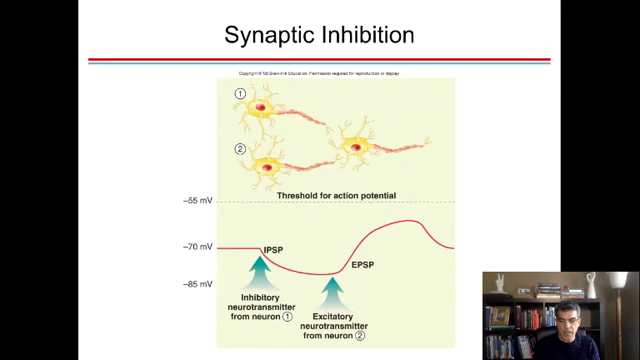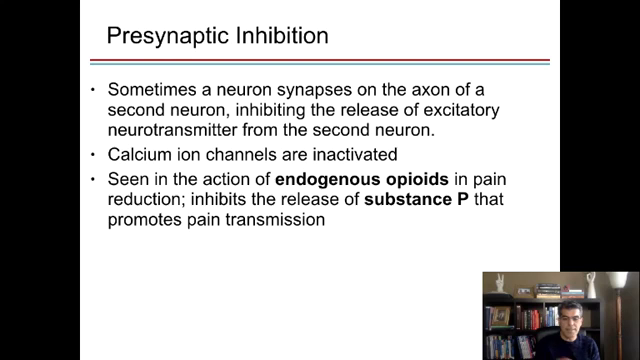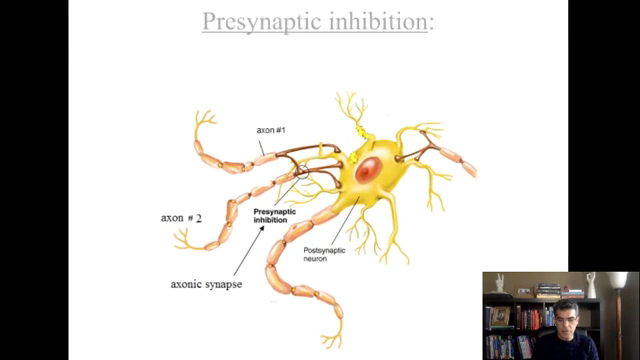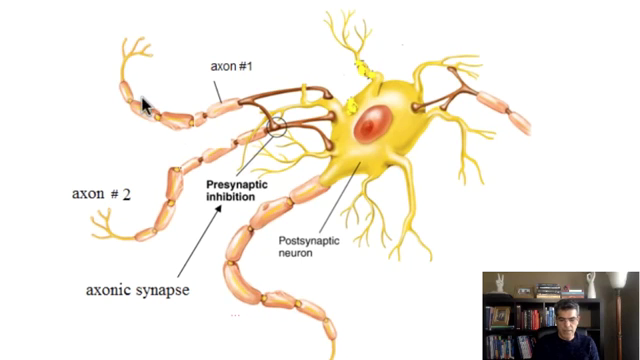Now, we already know this one. I explained it again because I want to talk about presynaptic inhibition. So what is presynaptic inhibition? Let's take a look at this picture. This is a neuron, axon number 1. You can see this axon number 1 is going to make a synapse with axon number 2. Imagine this axon number 2 trying to stimulate this neuron. But axon number 1, before axon number 2 even gets to this cell and stimulates it, is going to inhibit it. That is called presynaptic inhibition.